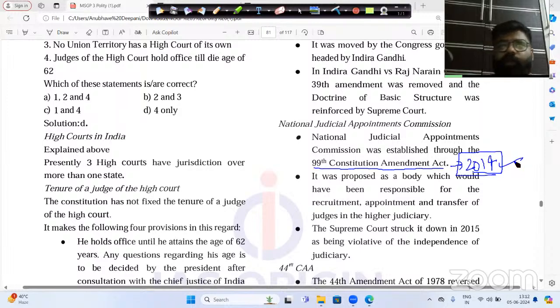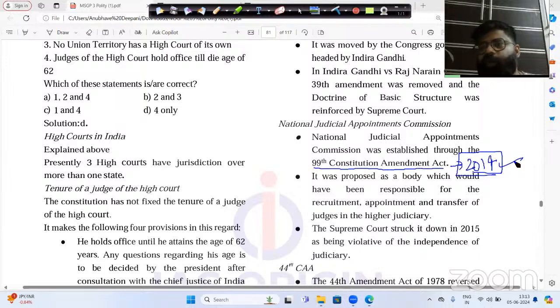In that third judge case of 1998, it says that the judges of the Supreme Court will be appointed by the President of India, and the President has to take the advice of the Chief Justice of India, and the Chief Justice's advice will be binding on the President. Correct? But before the Chief Justice gives any advice to the President, he himself has to take the advice of the four senior-most judges of the Supreme Court. This is the process of appointment of Supreme Court judges under the third judge case of 1998, and this process went on from 1998 to 2014.